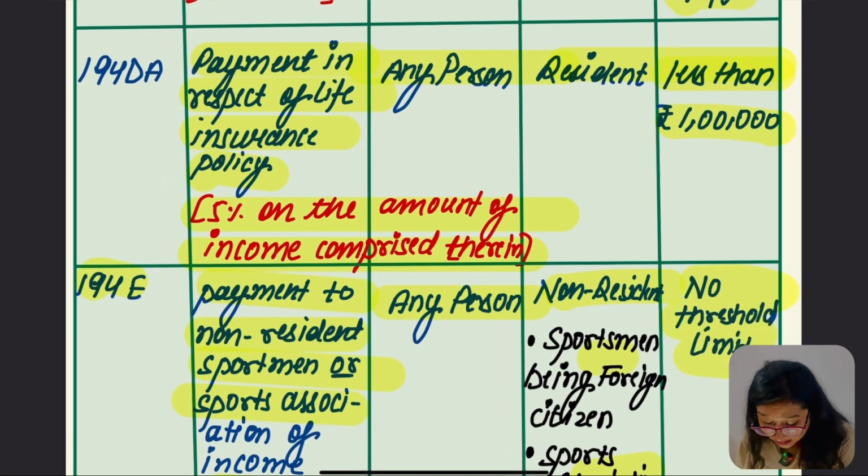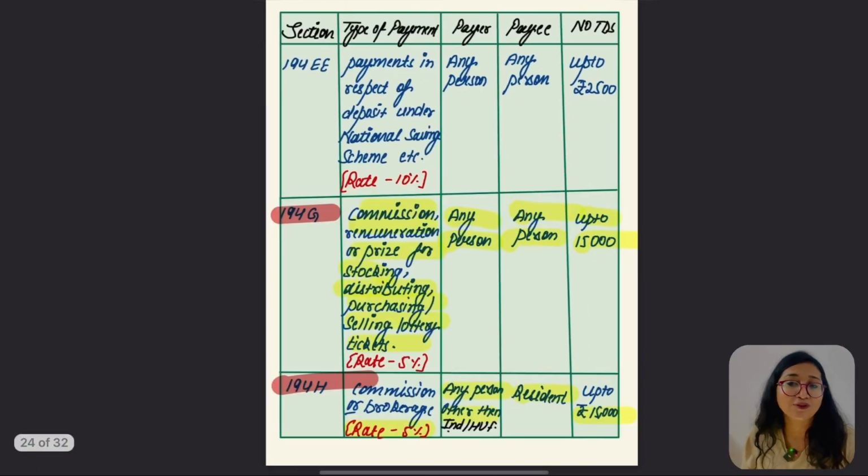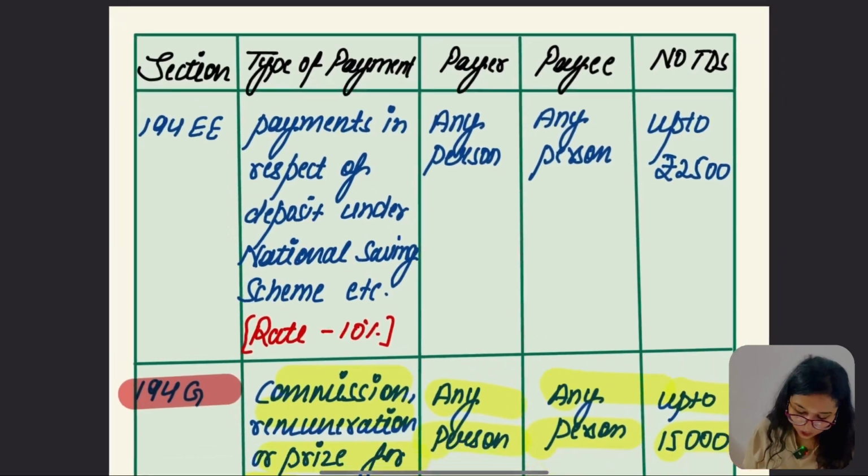There is no threshold limit in section 194E, so whatever amount is received by the non-resident is taxable at 20% plus 4% HEC.